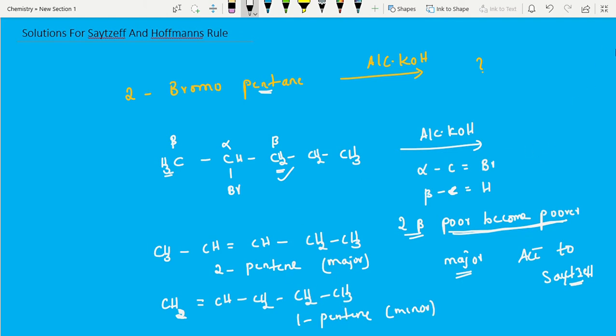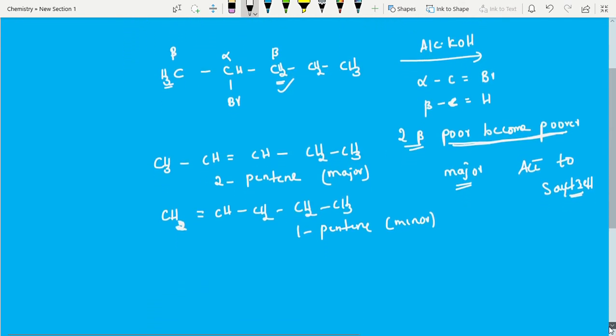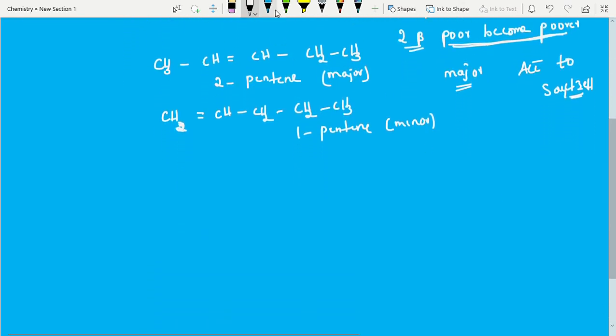Now the next question, Hofmann's rule, case 4, that is more tricky. Generally this type of question we see in the advanced and mains exams. Case 4: I am giving CH2 double bond CH, CH2, CH, CH, CH3, CH3.